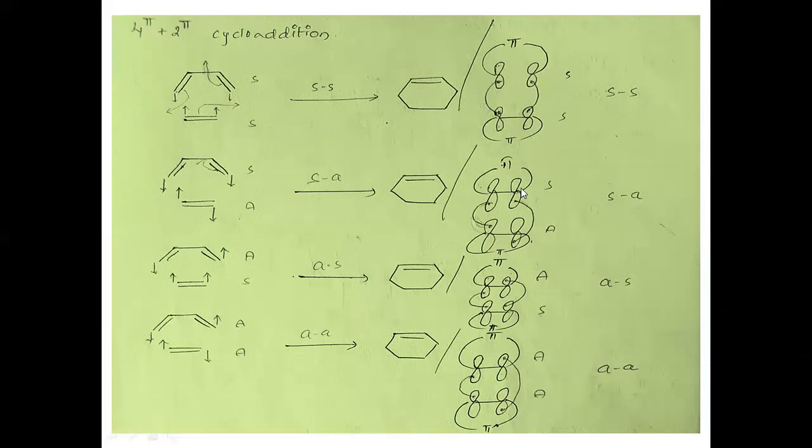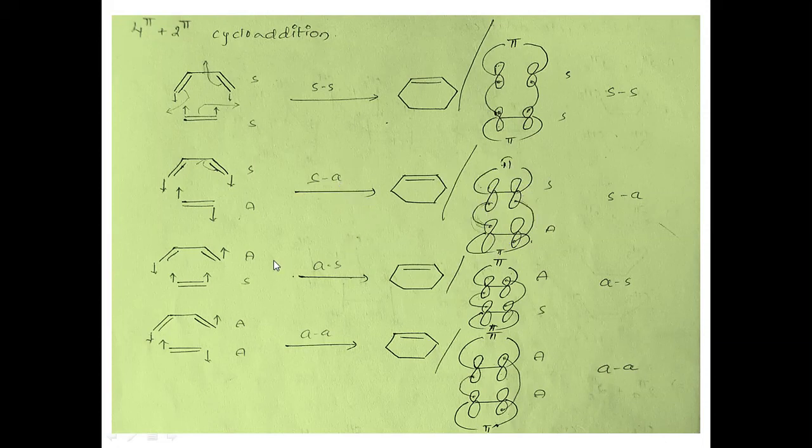Let us see how I have to represent this. Now this first partner: in this case, you see the two lobes which are interacting are from the downside. So this is supra partner. And next, in this case, the two lobes which are interacting, one is from upside and another from downside. So this is antarafacial interaction. So this is supra-antara cycloaddition.